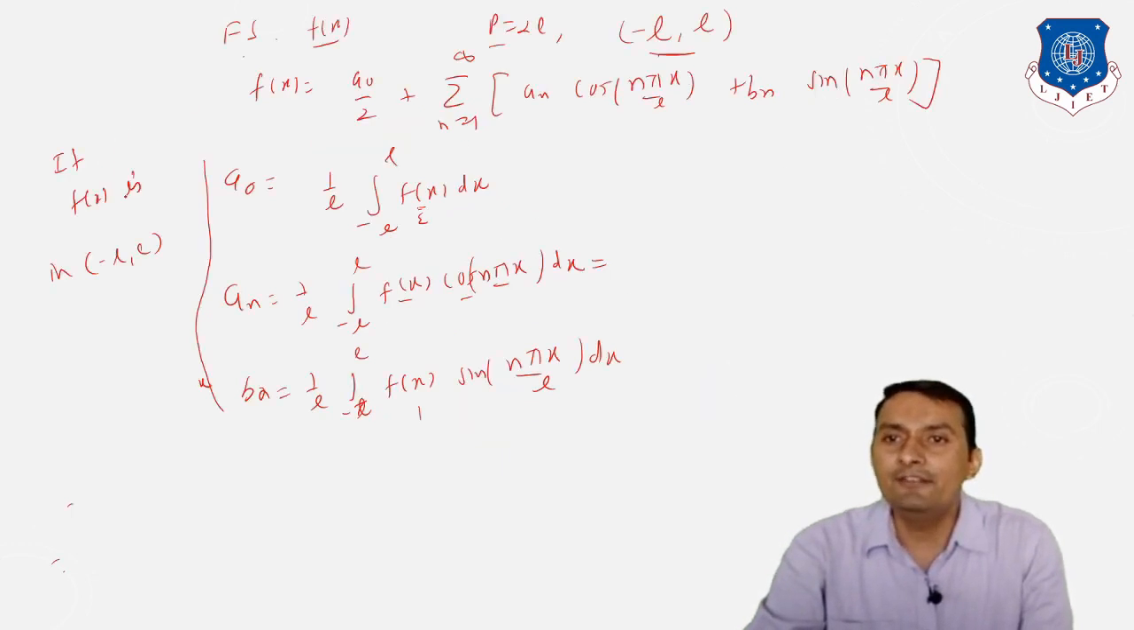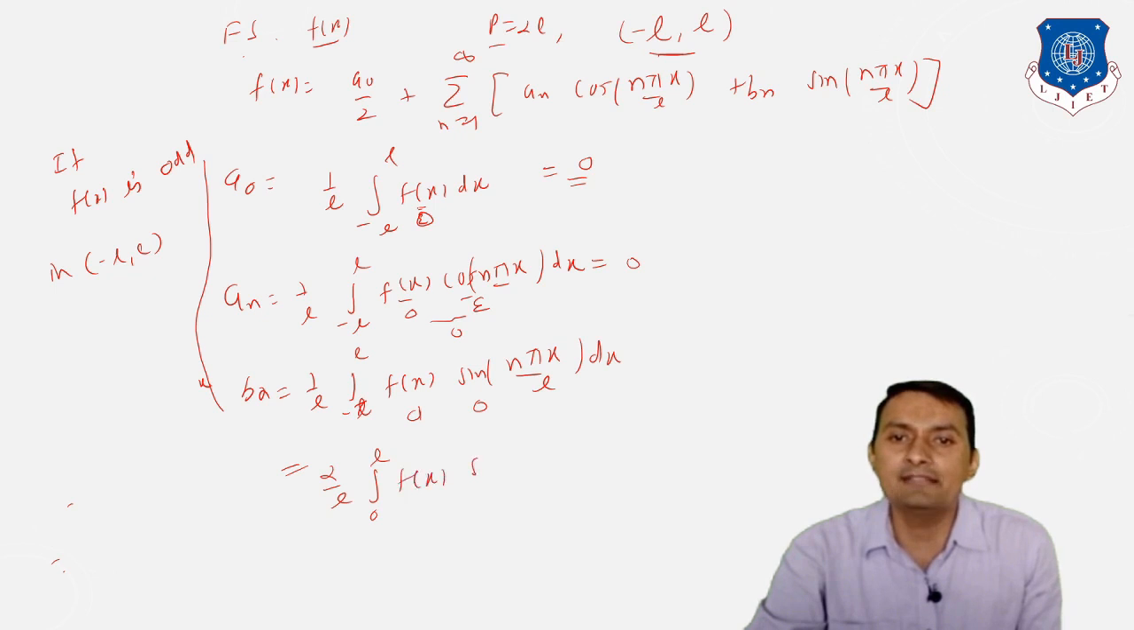Now similarly, if the function f of x is an odd function in the interval minus L to plus L, what will be a0, an and bn? Your function is an odd function with limits minus L to plus L, so a0 will be 0. What about an? This is an odd function, cos is even, so the product will be an odd function, so the answer will be 0. But what about bn? This is an odd function, the sine function is odd, so the product will be even, so it is 2 divided by L integration 0 to L f of x into sin n pi x divided by L dx. So this is going to be bn.